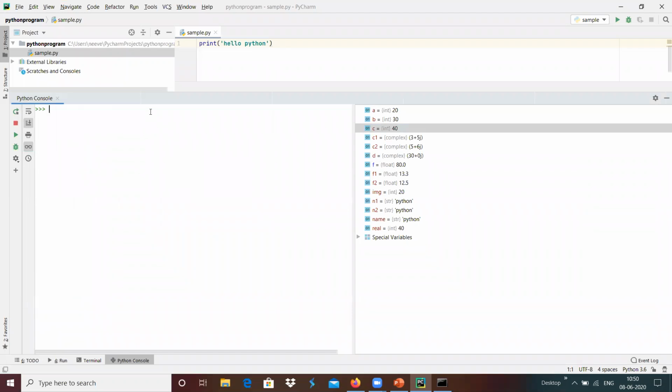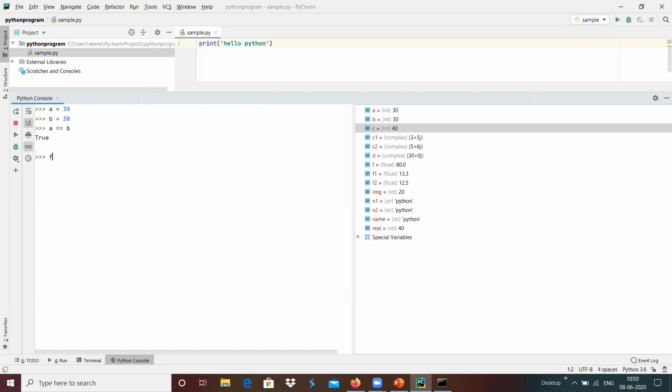I have an integer variable a equals 30 and b equals 40. Maybe b equals 30. Maybe we can check a equals b. Then it returns true since a and b are equal. Suppose we check an integer variable and a floating point variable.